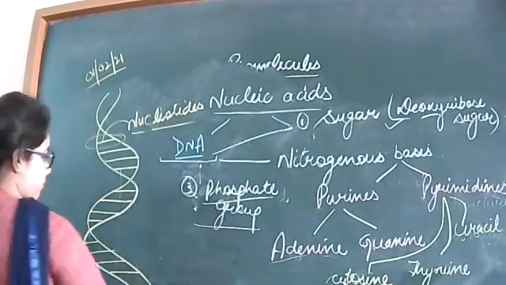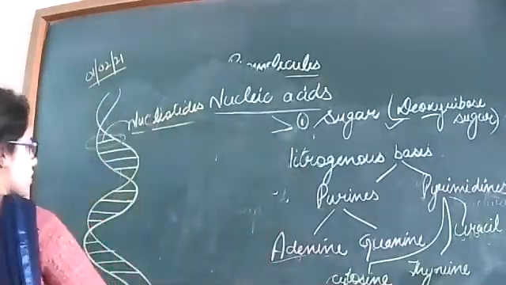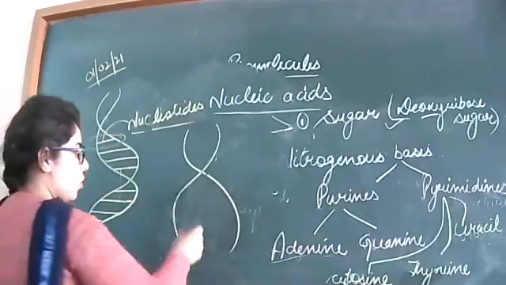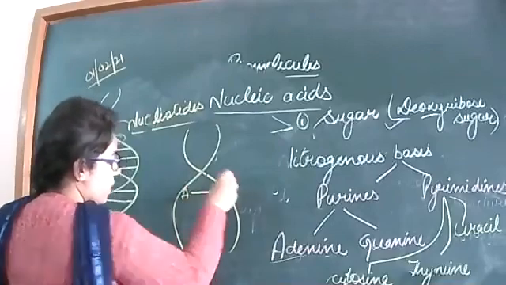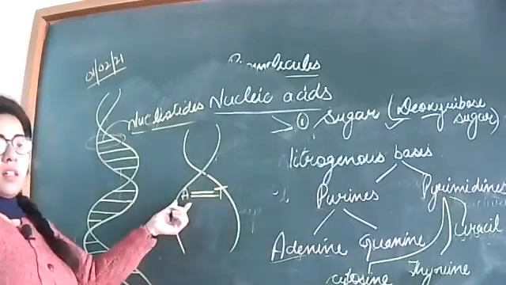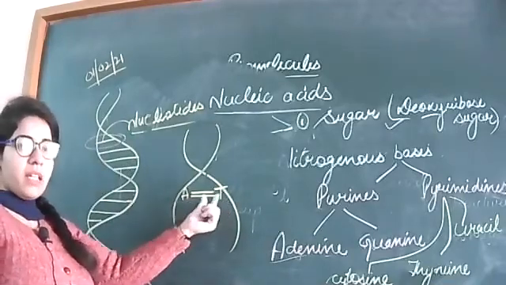If in this portion of the DNA A is present, then it will form a bond with T, adenine and thymine.